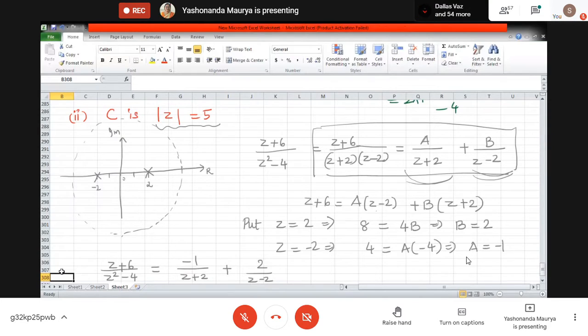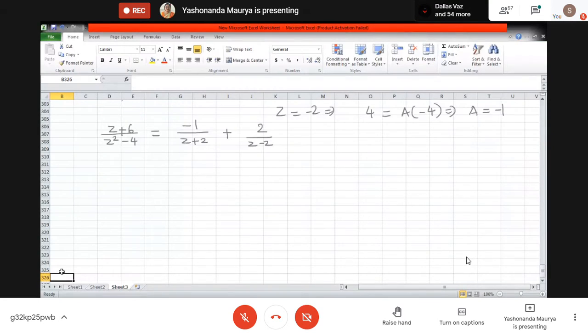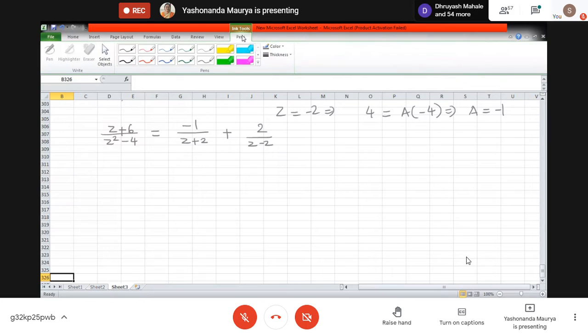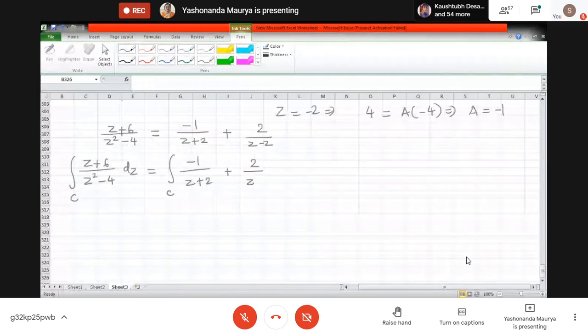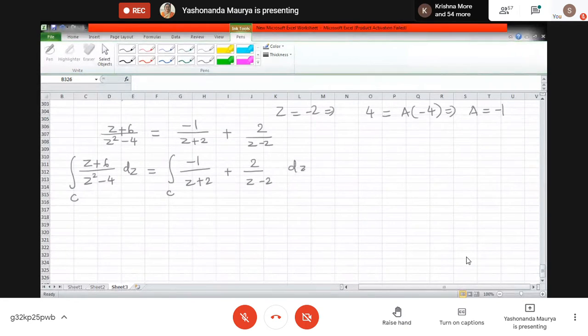Is this clear to here? Now what we do is, now is the evaluation. Therefore the integral of this along the curve C. Which C am I discussing now? What is the C that I'm discussing now? Mod z equal to 5. Correct. It is mod z equal to 5.